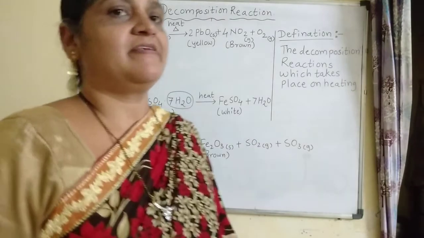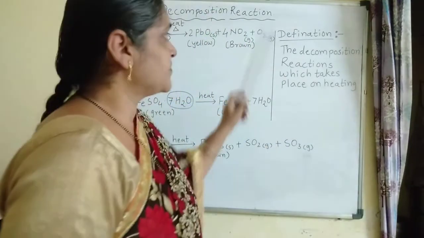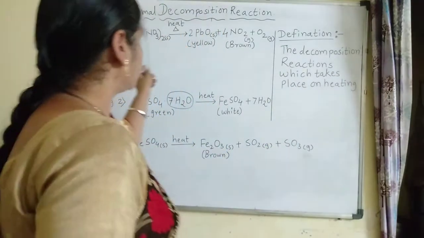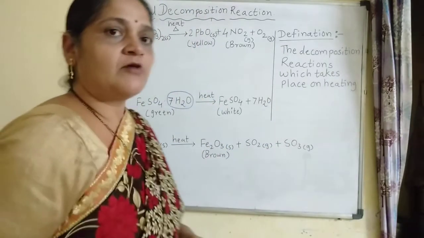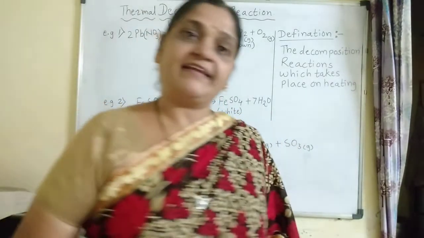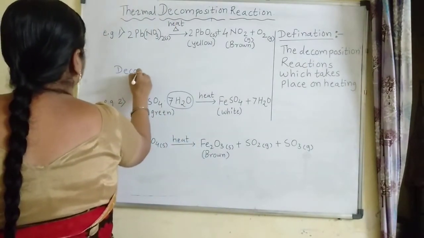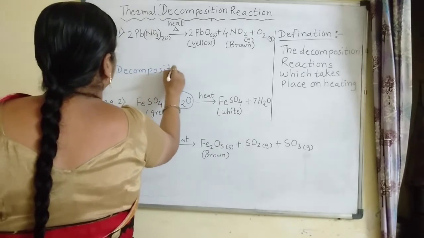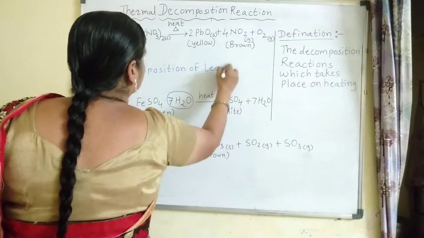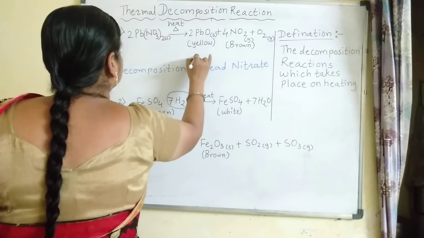Now students, we will discuss first thermal decomposition reaction. Let us see the definition first. The decomposition reaction which takes place on heating is known as thermal decomposition reaction. Now the first example we are going to consider is the decomposition of lead nitrate. So here I have written this reaction.